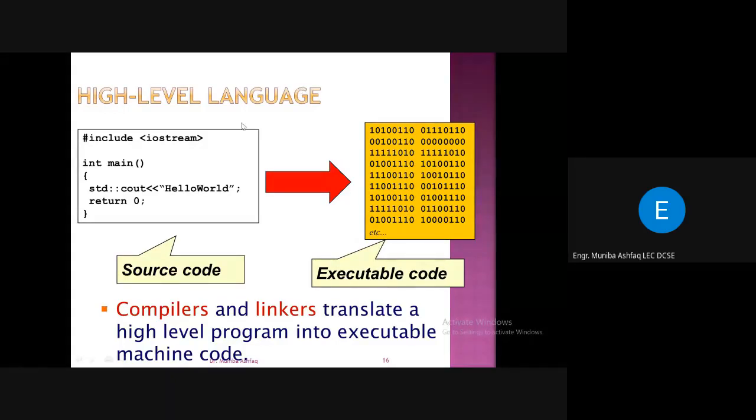So the intermediate level that I was talking about, to convert high-level languages to machine-level language, that intermediate program which does these conversions is called a compiler, right? Compilers translate a high-level program into an executable. Compilers and linkers convert it into executable machine code.